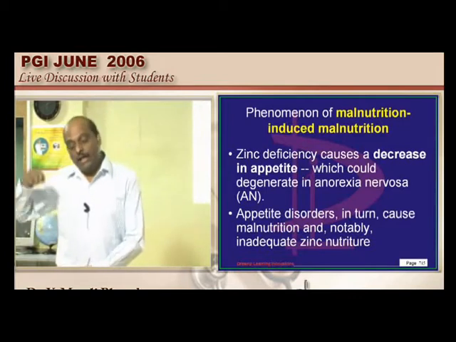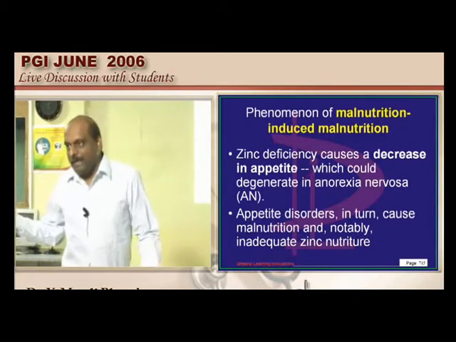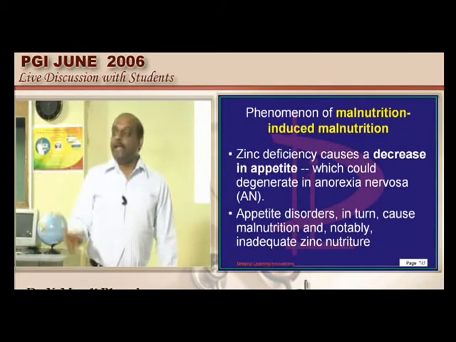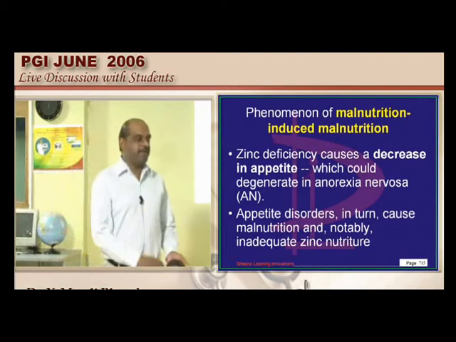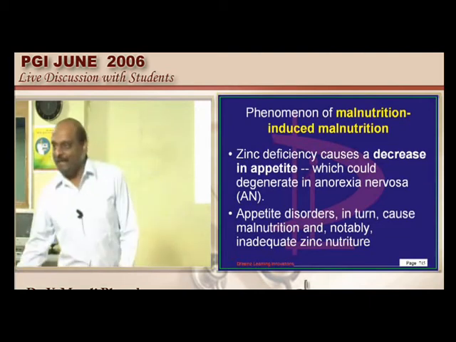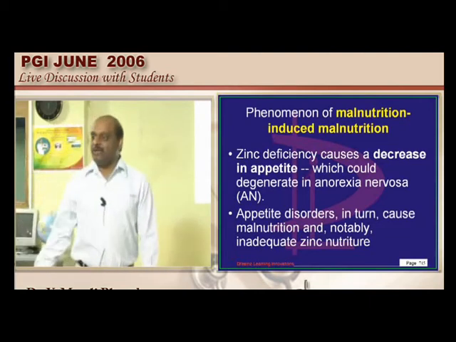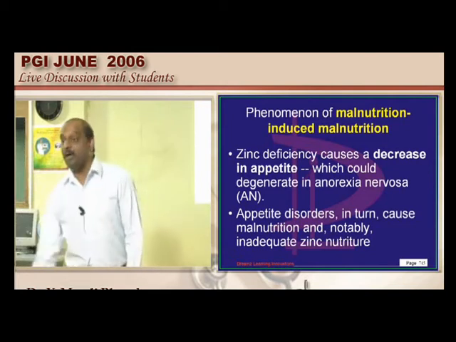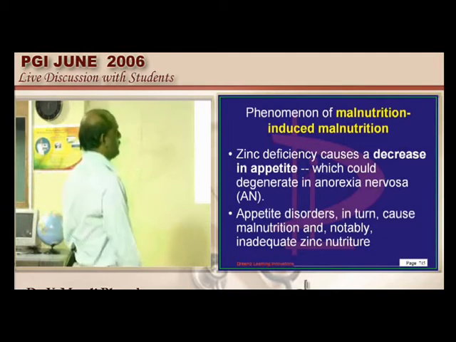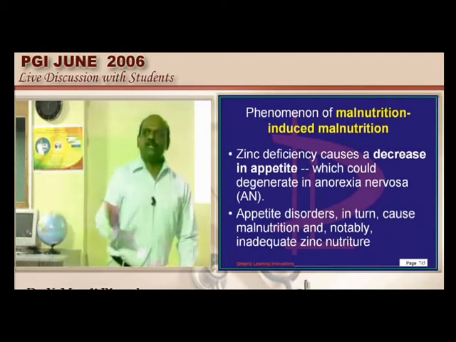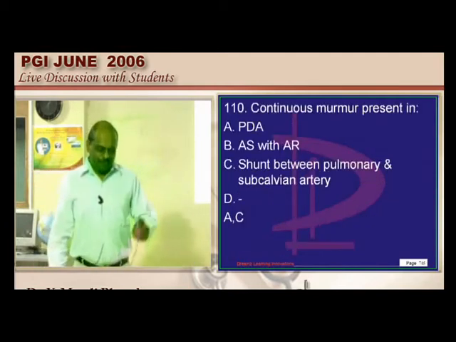Hence in anorexia nervosa, which is primarily a psychiatric illness, they implicated that it is the zinc which is responsible. Whatever it is, if malnutrition leads to zinc deficiency, zinc further brings down the appetite, and that's the reason it predisposes to further malnutrition. It's called malnutrition-induced malnutrition. Zinc deficiency is associated.